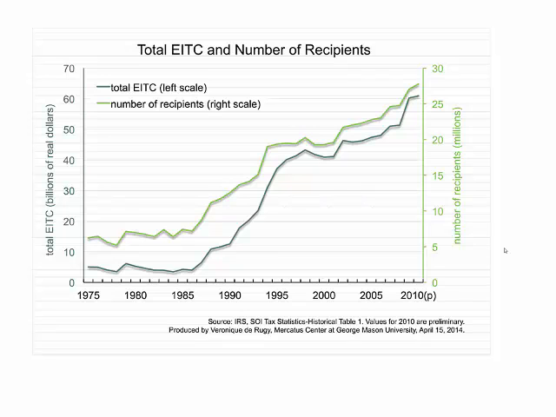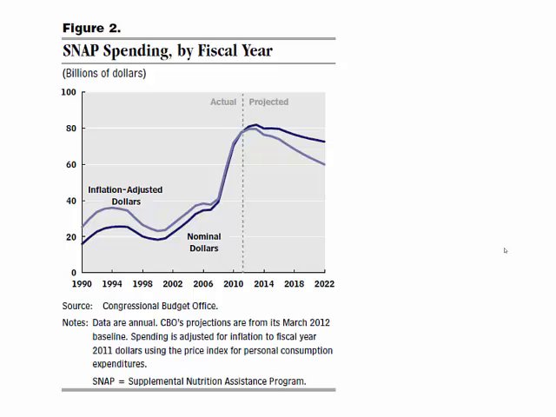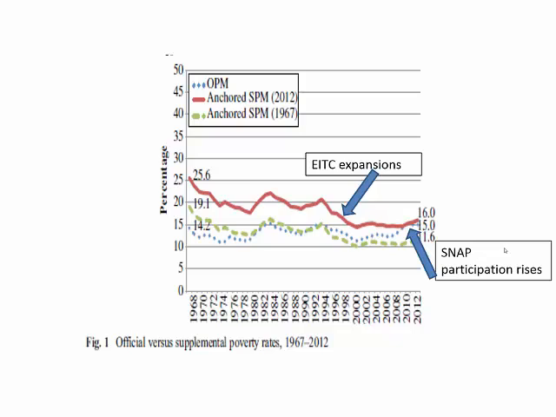Similarly, the Supplemental Nutrition Assistance Program, or SNAP, formerly the Food Stamp Program, has also seen increases in benefit levels and participation since the 1990s. This means that more food assistance is being received by the poor and near poor, and this is captured by the SPM, but not in the official measure. In the case of SNAP, the increase in spending happened later than for the EITC. SNAP, however, was especially important in keeping poverty rates, as measured by the SPM, from rising dramatically after 2008, when the country entered a major recession.